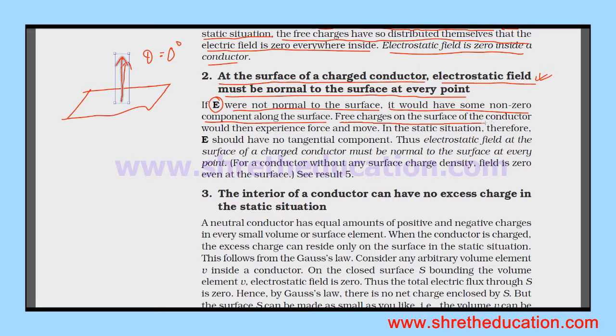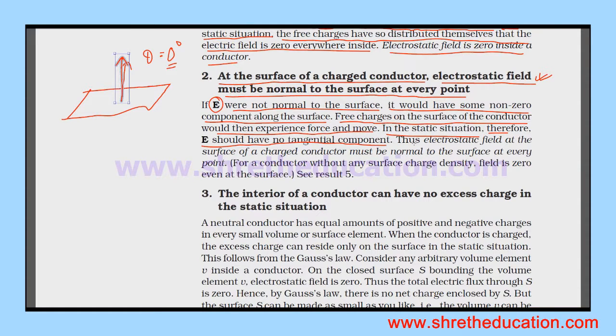Free charges on the surface of the conductor would then experience force and move. This will no longer be an electrostatic field, so in the static situation E should have no tangential component.